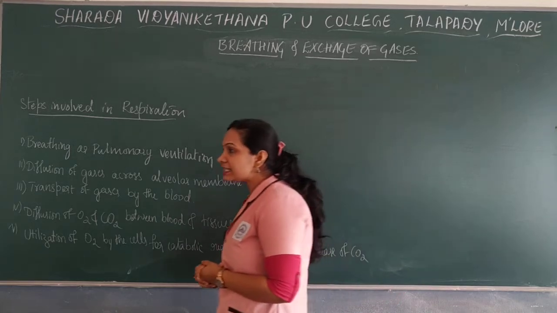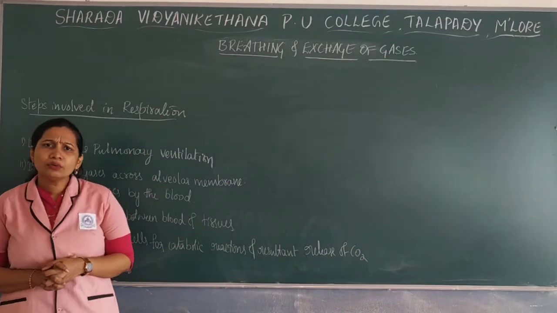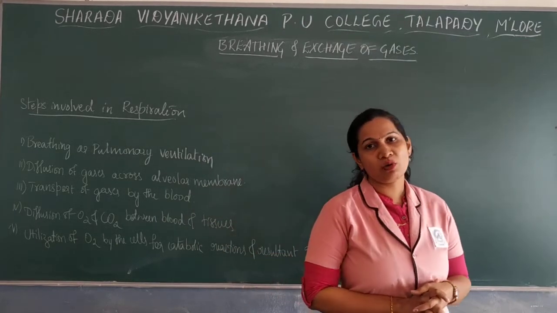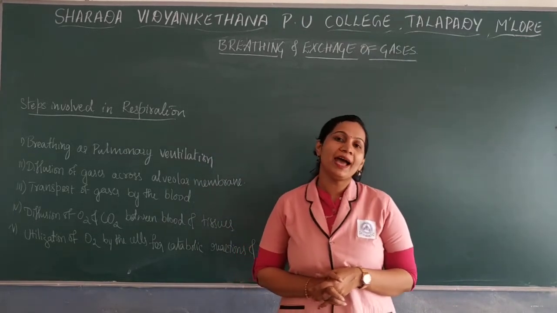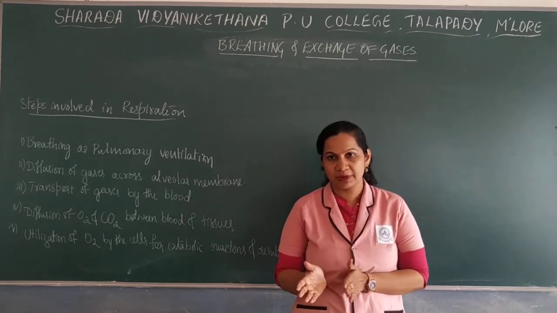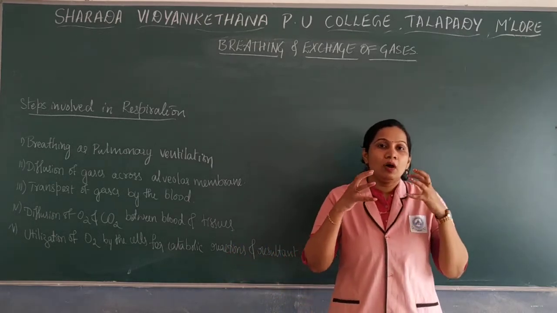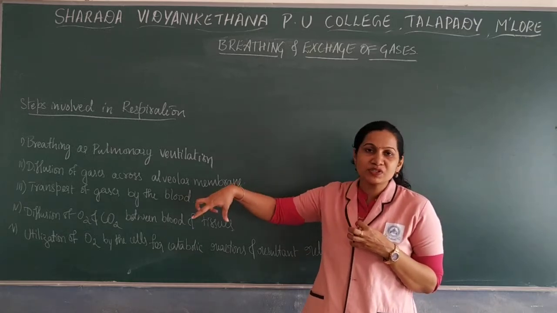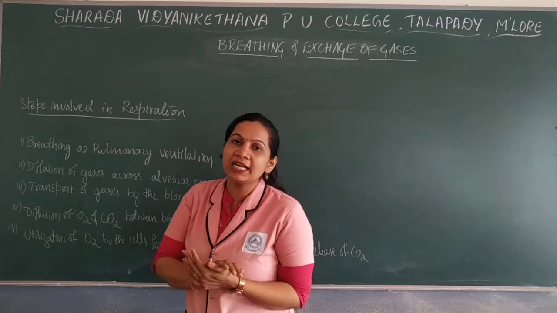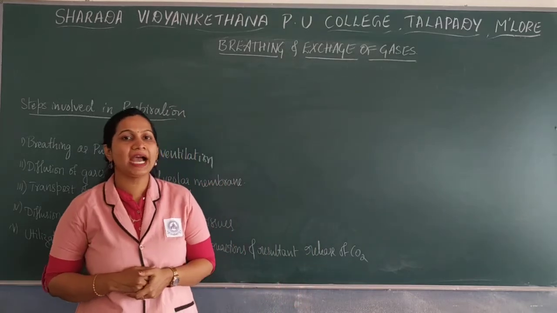And the third step is the transport of gases by the blood. As you know, in the blood, wherein the heart is mainly involved in the circulation, we have oxygenated blood as well as deoxygenated blood. The oxygen which is diffused across the alveolar membrane, from the lungs this blood will enter into the heart.